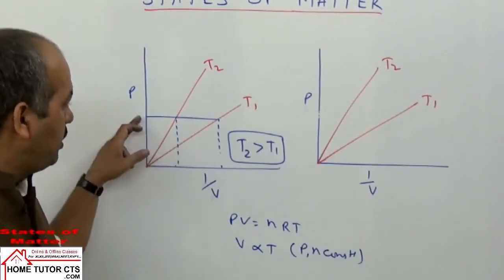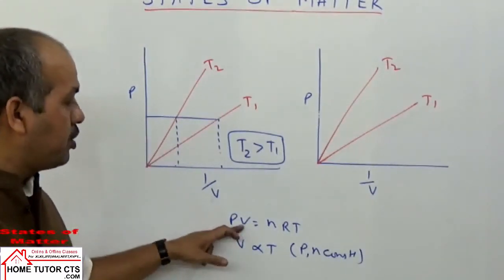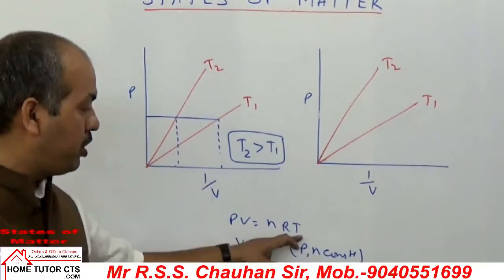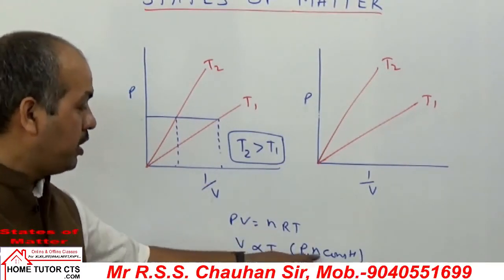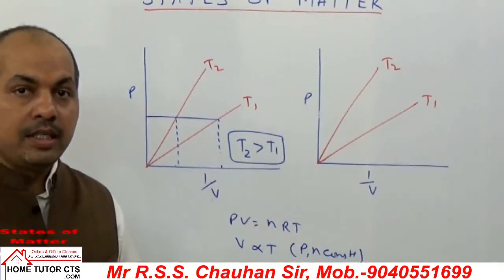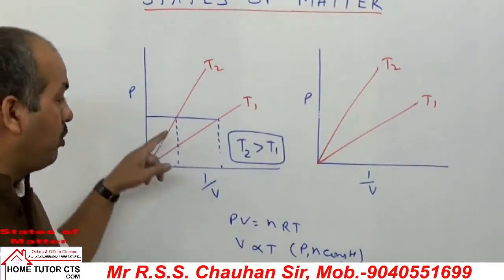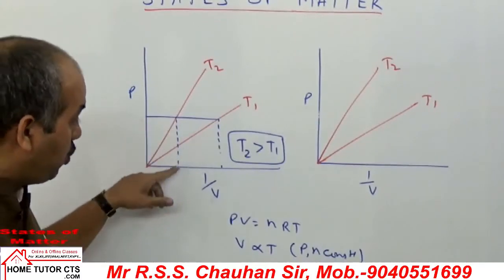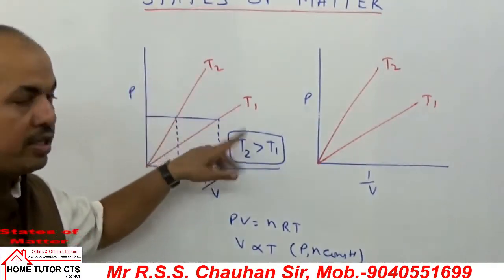Using the ideal gas equation PV is equal to nRT, we can explain this simply. When P is constant, then volume of the gas is directly proportional to temperature. In such conditions, when we take volume higher, T is higher. For volume to be higher, we should have 1 by V lower. When 1 by V is lower, that means T2 is more than T1.